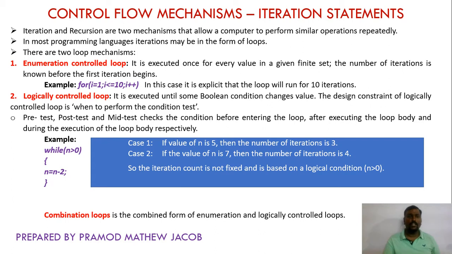There are typically two looping mechanisms used in programming languages. First one is enumeration control loop and the second one is logically controlled loop. In case of an enumeration control loop, the number of iterations to be performed is known by the compiler before the first iteration begins. For example, for I is equal to 1, I less than or equal to 10, I plus plus.